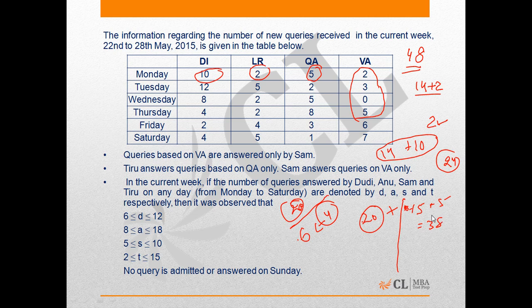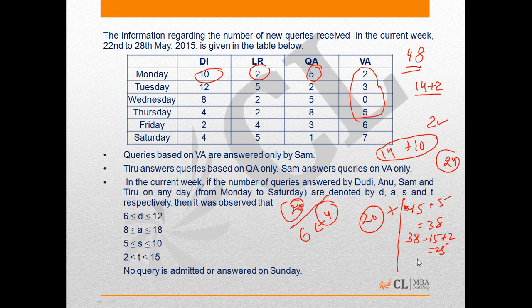Now on the next day he receives two queries, but he was not required or compelled to answer these queries, as he had ample number of pending queries on Tuesday as well. So if he answered the maximum possible number of queries on Tuesday as well, he was left with 38 minus 15 plus 2 pending queries, which is 25.